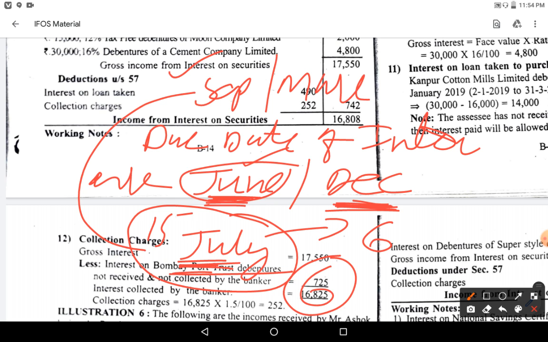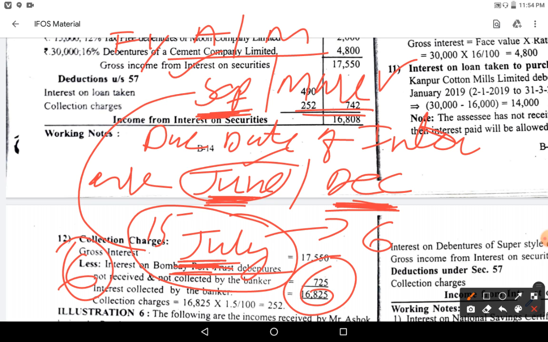Okay, you have it in July, you have it in March. You purchased in July, you have it in September, so it will be there in March also, because July, August, September, October, November, December, January, February, March will come. Here the financial year, April to March, is followed in income tax. So if you have purchased in July, what is the interest due date? September. Are you having securities? Yes. If you are having securities, you will receive entirely for 6 months.